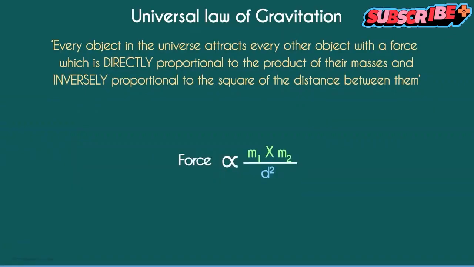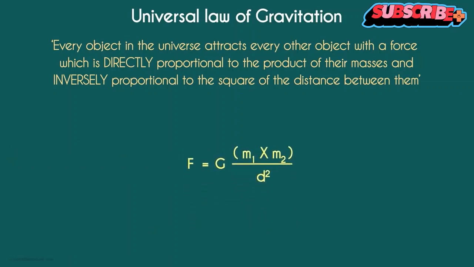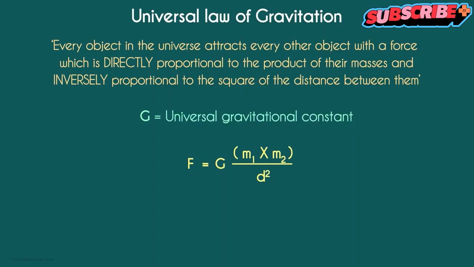So if the mass of any of the objects increases, the gravitational force will have more magnitude. And more the distance between the two objects, the lesser will be the gravitational force. Directly proportional to the product of the masses and inversely proportional to the square of the distance between them. This can be written as F equals G times m1 times m2 over d squared. G here is the constant of proportionality and is called the universal gravitational constant.